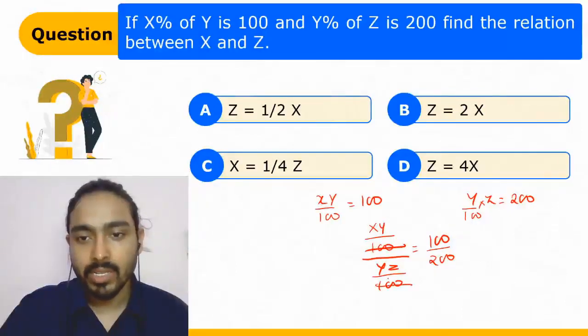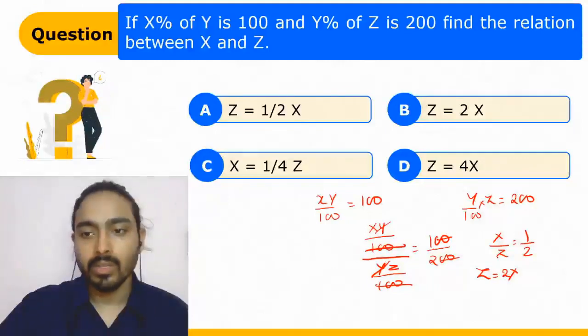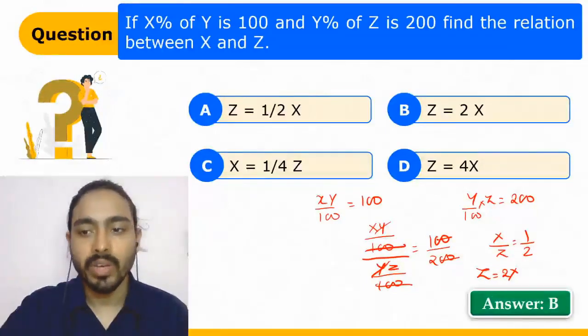Now we'll cancel this, cancel this too. So x upon z is equal to 1 upon 2. We can write z is equal to 2x. I think this is clear? Let's move ahead. B is the right answer.